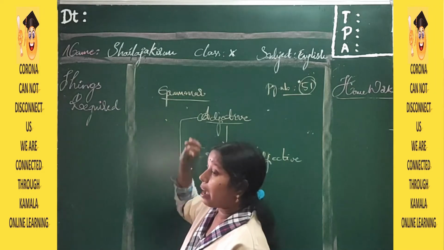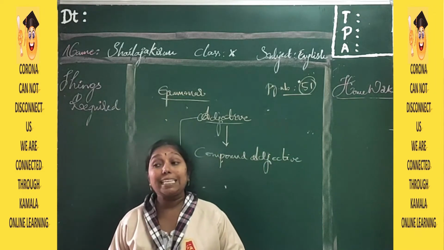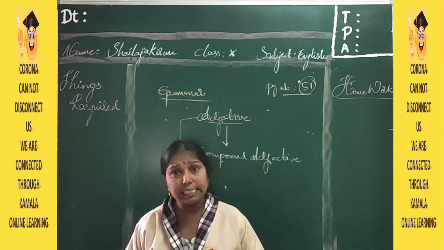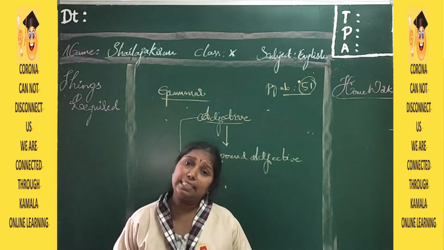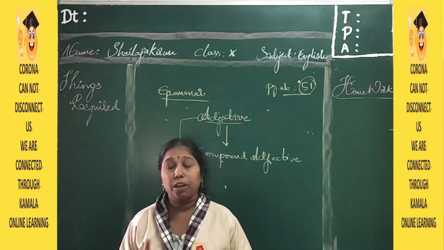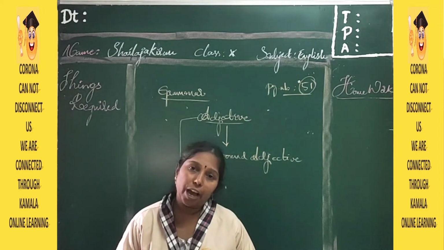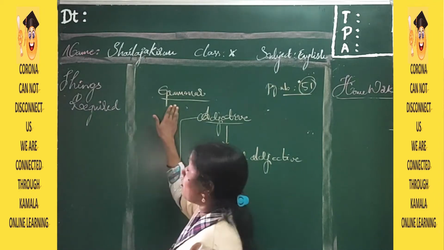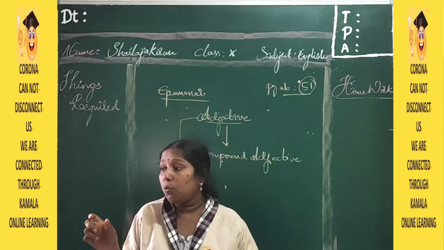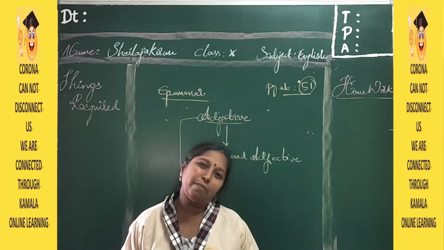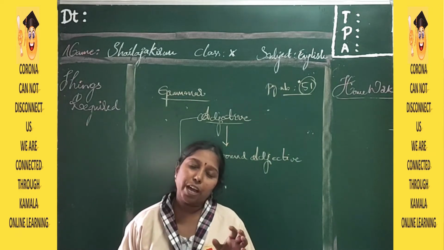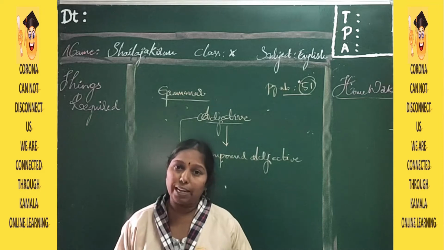First, grammar. What is grammar? Practice and learning language with conditions is called grammar. Right? We have mentioned it. But now, what you have to do is that when you are learning grammar, that too with conditions, it will be a ruled one. There will not be anything without rules. If we do anything in grammar without rules, that will not be fair, students. So we have to go in a very rule-wise way.